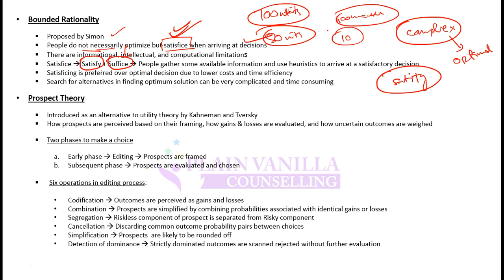He will only do that much work which is sufficient for him to achieve a sufficient level of satisfaction, not necessarily maximizing the satisfaction. So he will not maximize satisfaction, he will just achieve a sufficient level of satisfaction. This is bounded rationality, and this concept is known as satisficing, that is satisfaction plus sufficiency, not maximizing the satisfaction.